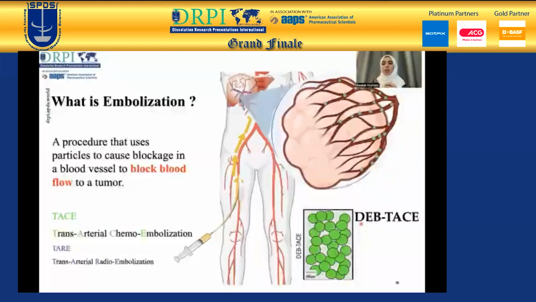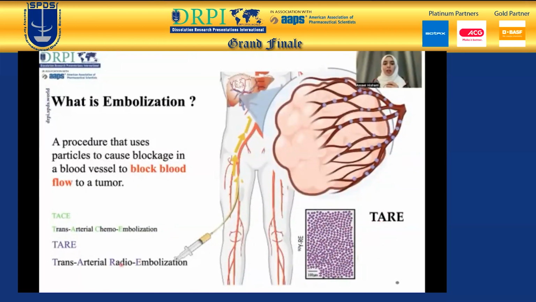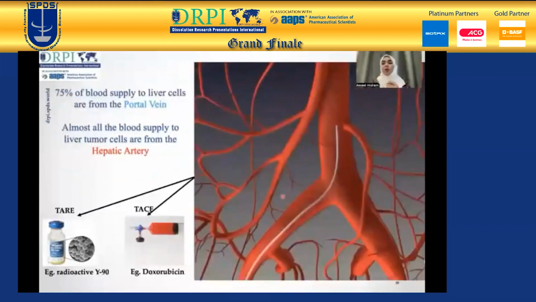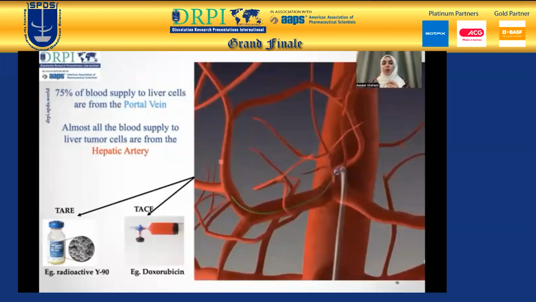Next is DEB-TACE, which is drug-eluting bead transarterial chemoembolization. The beads are loaded with chemotherapeutic drugs and injected towards the tumor, block the blood supply, and release the drug out of the beads. Next is TARE, which is transarterial radioembolization, similar to TACE. However, here we have a radioactive radionuclide loaded into the microsphere, injected towards the tumor, allowing the radiation to kill the tumor cells. The microspheres are administered transarterially using the hepatic artery.